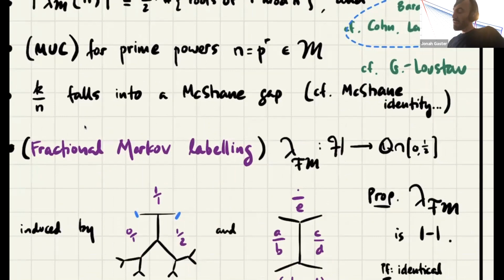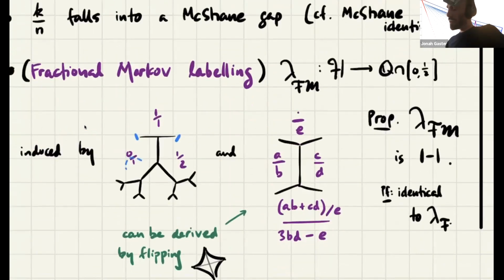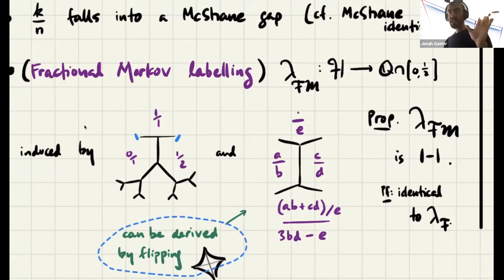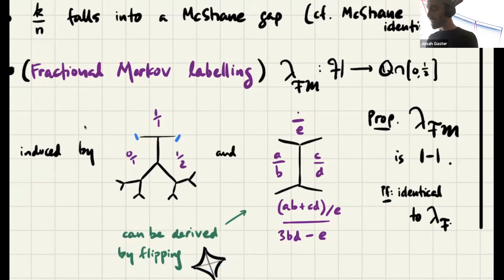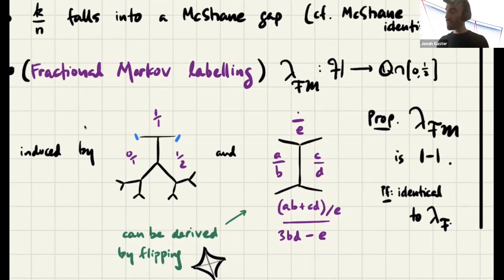You also get a fractional Markov labeling that I started off asking about. The denominators are the Markov numbers. The numerators are the k's that come up. And you can be very explicit about how to construct this using flipping triangulations. And let me not say any more about that because I'm almost out of time. It's also not too hard to work out, for the same reasons that the Farey labeling was 1-to-1, that this fractional Markov labeling is also 1-to-1.